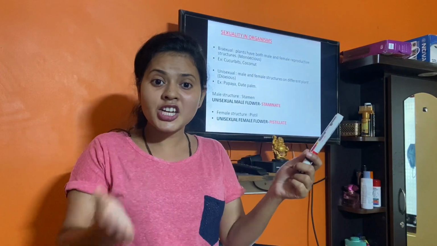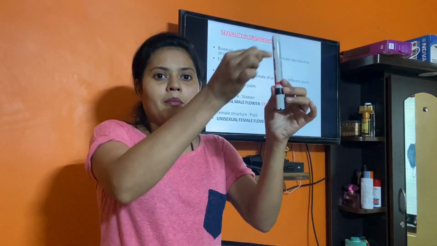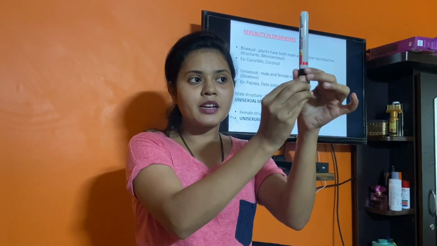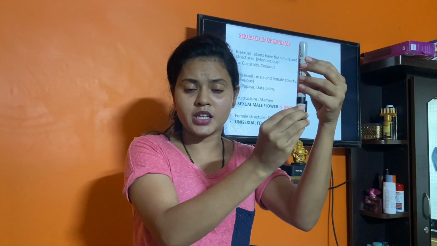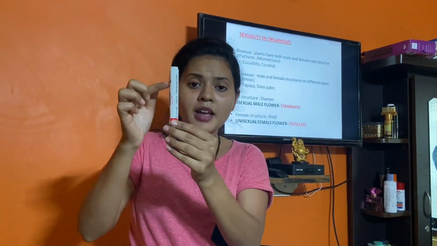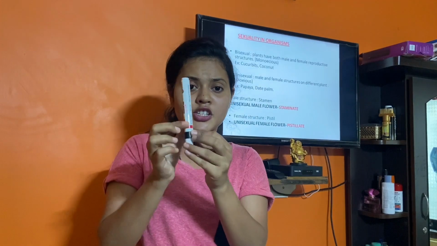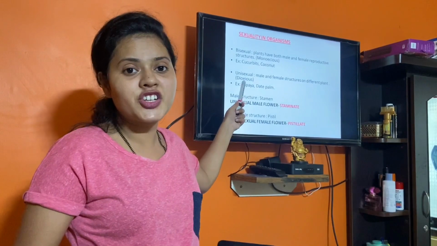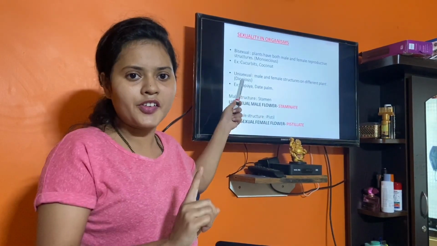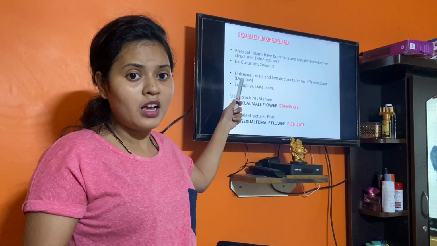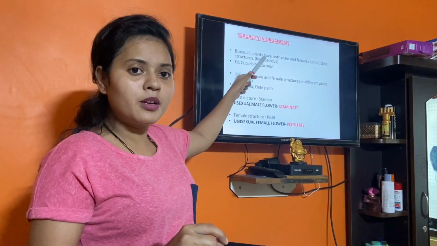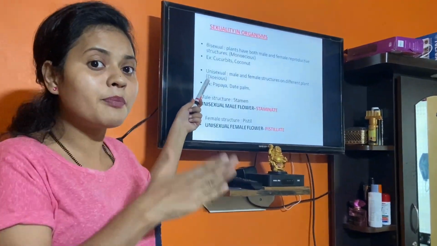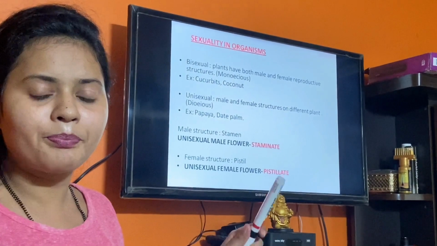Exactly opposite will be dioecious. Now dioecious means the reproductive structures will not be present on a single plant. For example, this is a male plant, it will have only male reproductive structure. If this is a female plant, it will have only female reproductive structure. So two different individuals, two different plants. These plants are referred to as dioecious but unisexual, because of a single type of reproductive structure. Remember this: bisexual, monoecious; unisexual, dioecious. Examples of dioecious, that is different plants, are papaya, date palm and so on.